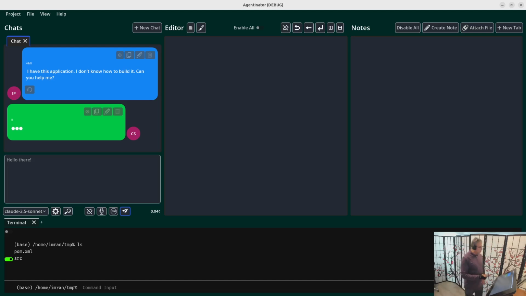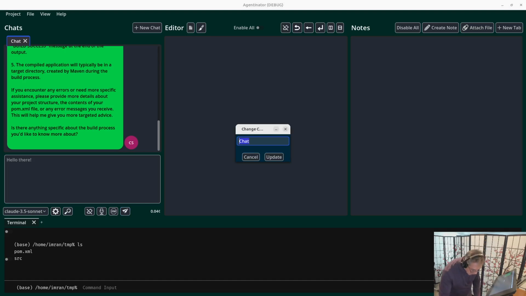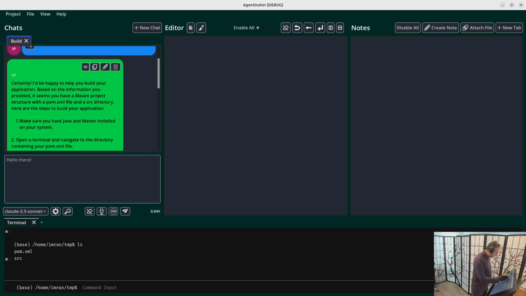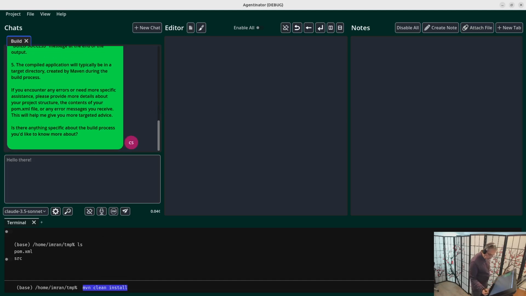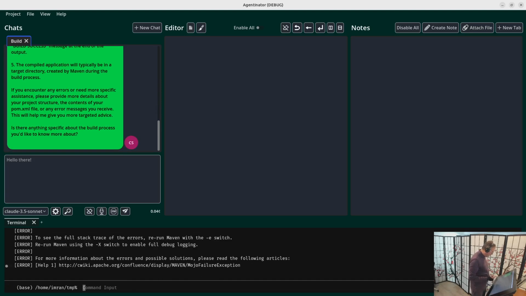Okay, so while it does that, I'm going to name this build because I want to save off this chat, because this is the first step of my process. It's going to say, okay, you need to run this thing in that directory, maven clean install. It's going to drop it down here, and I'm going to do that. Oh, the build broke. Uh-oh.